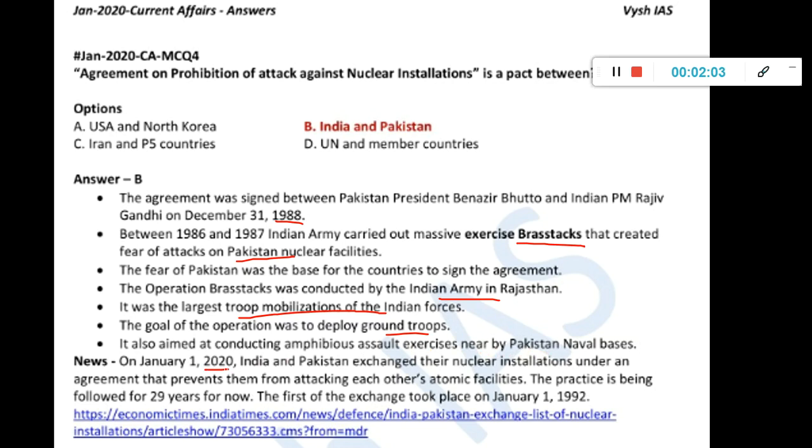So January 1, 2020, India and Pakistan exchanged their nuclear installations under agreement. So according to this agreement, you have to tell each other about your nuclear installations and all. So that is why this agreement is in news every time. Okay, and the practice is being done now for 29 years, and the first exchange took place in 1992.